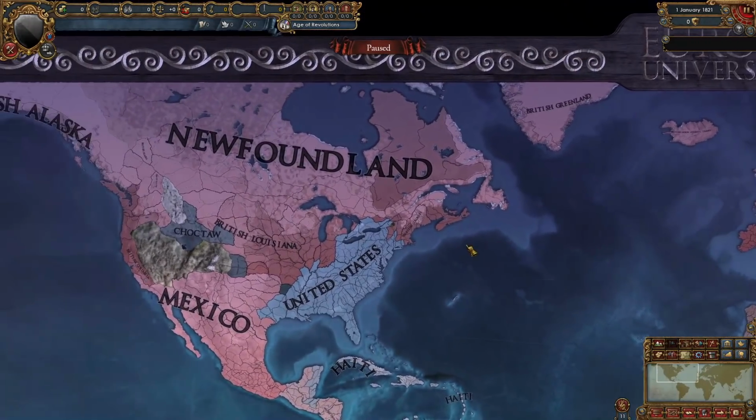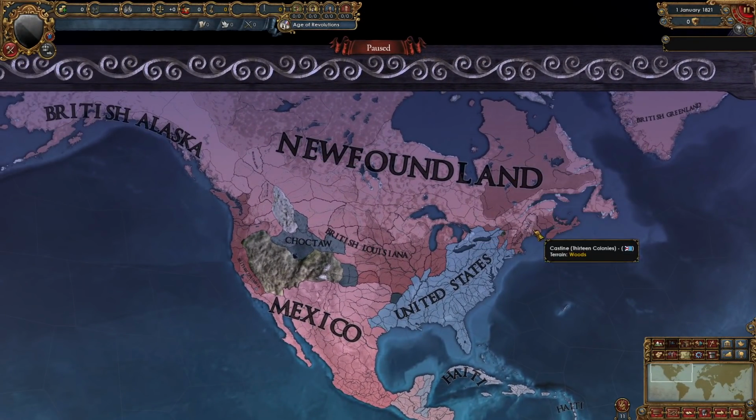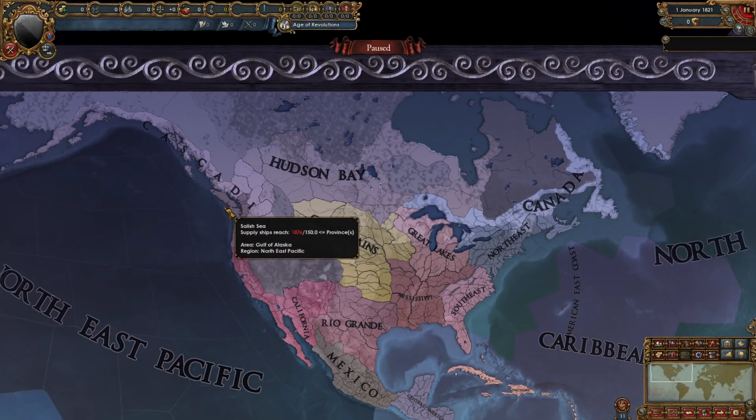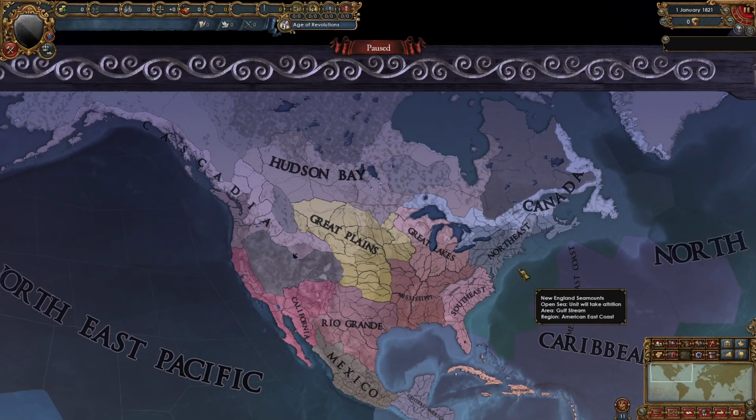They were pretty successful in colonization, having established Newfoundland, the 13 colonies, British Louisiana, British Columbia, and British Alaska, taking over lots of territory from the nations which are established in North America, basically only Canada, Great Plains, Hudson Bay, Cascadia, parts of California, the Great Lakes, and the Northeast.